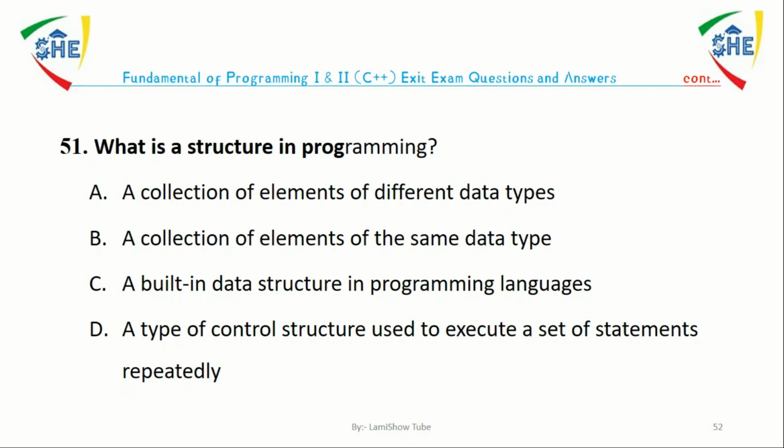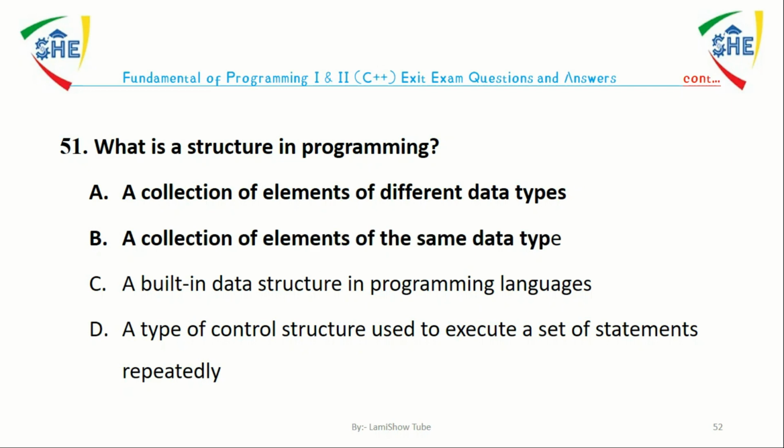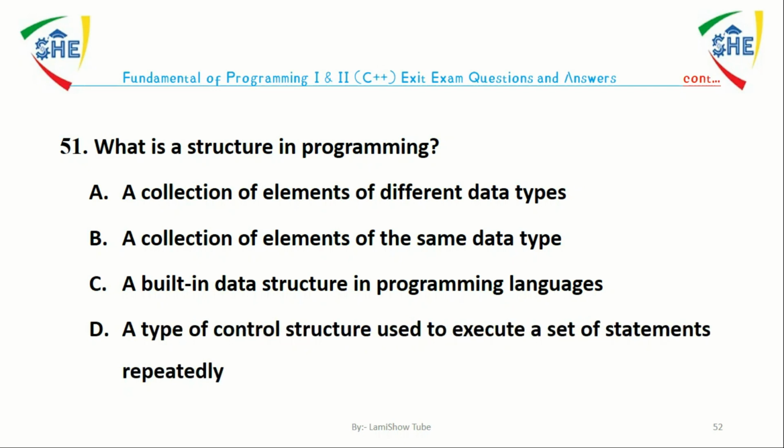Question number 51. What is structure in programming? A, a collection of elements of different data type. B, a collection of elements of the same data type. C, a built-in data structure in programming language. D, a type of control structure used to execute a set of statements repeatedly. The answer is A. A structure in programming is a collection of elements of different data type.